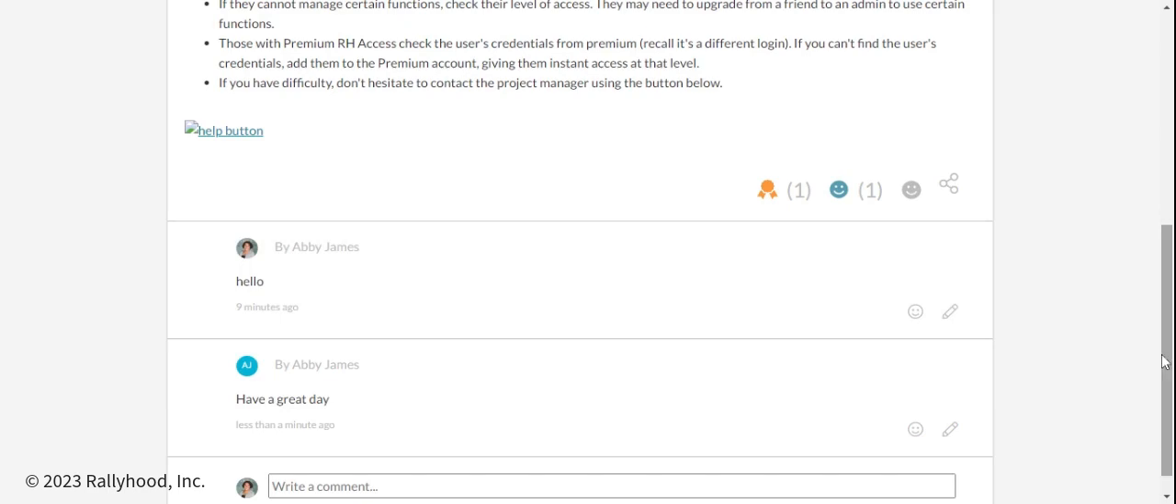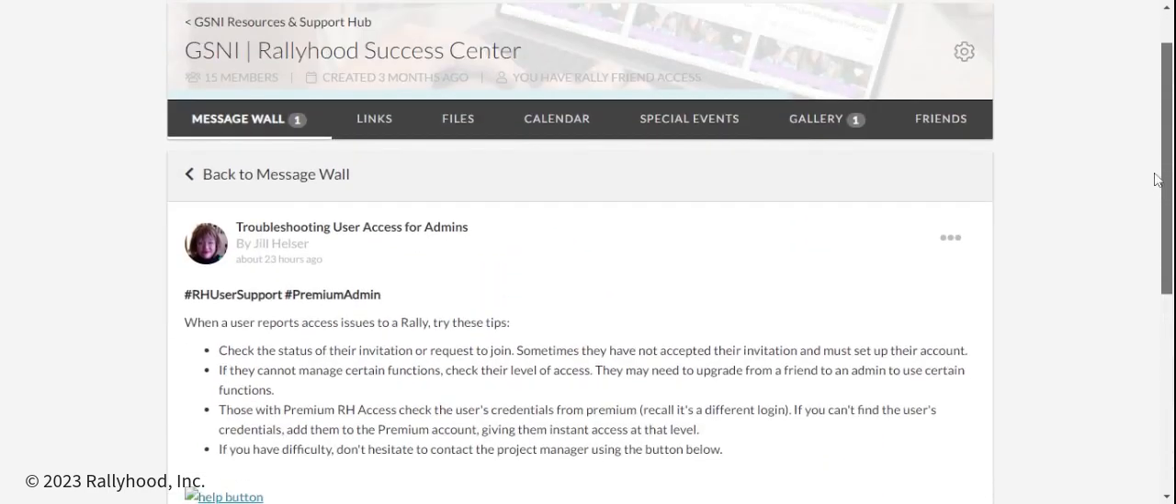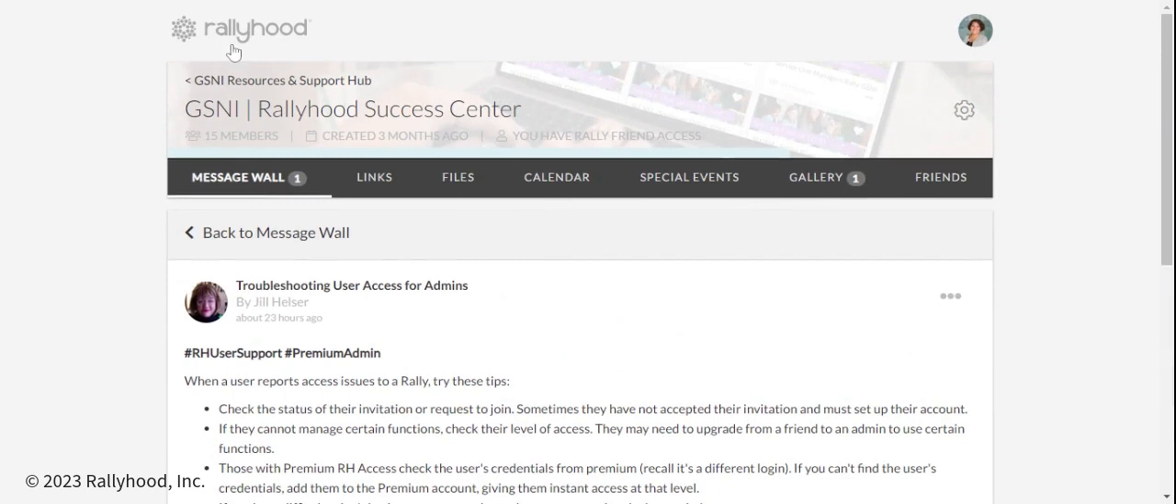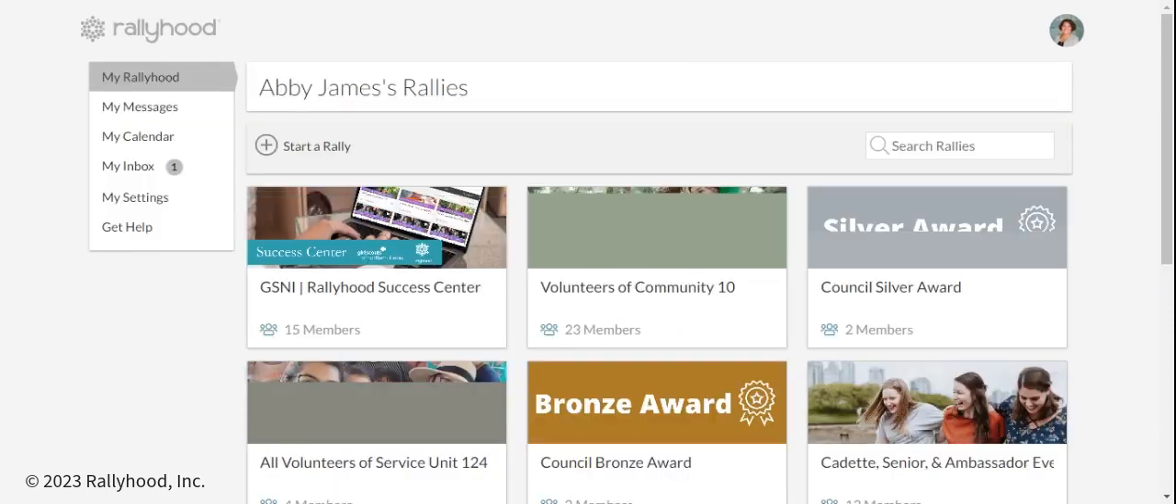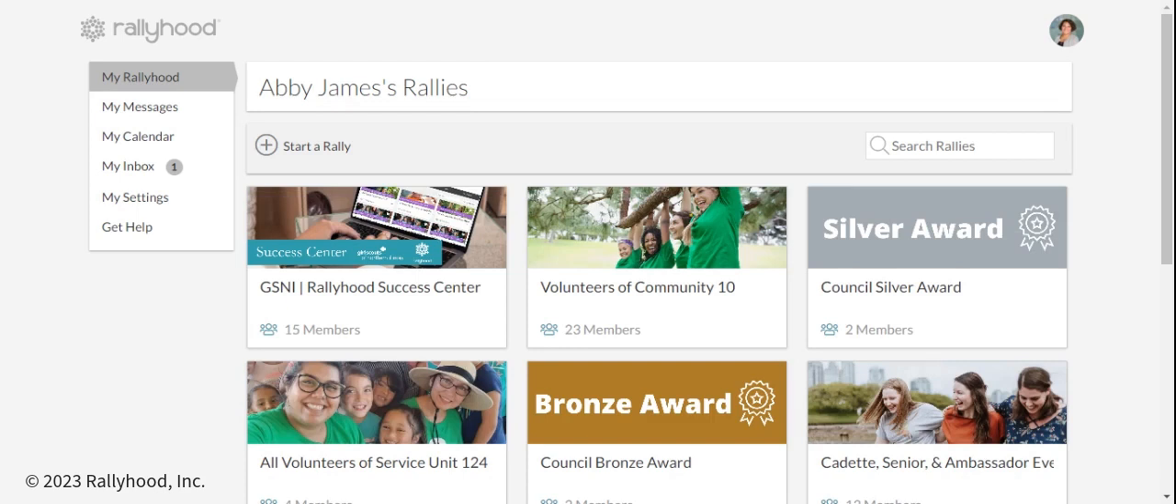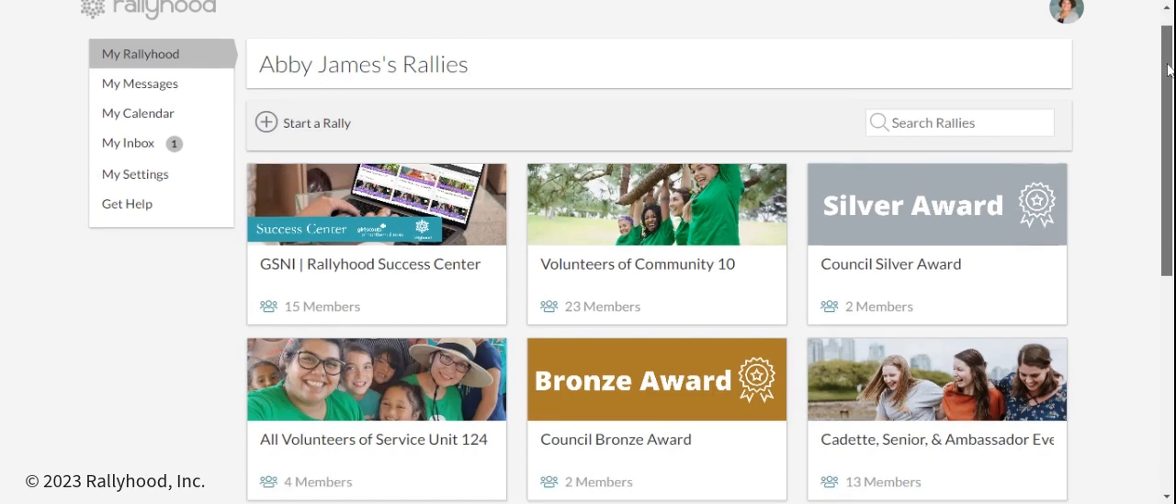Let's go back to our dashboard. Scroll all the way up the page, and on the left side, you'll see the Rallyhood icon. Click on the icon. Now you are back at your Rallyhood dashboard.